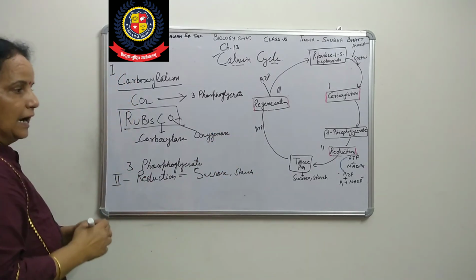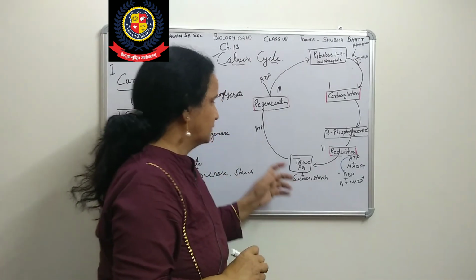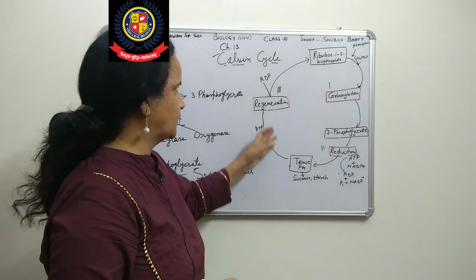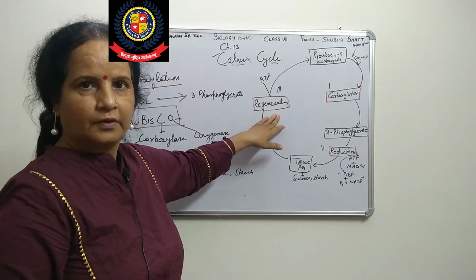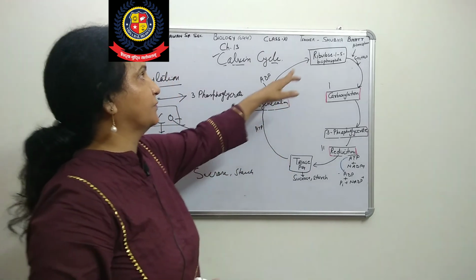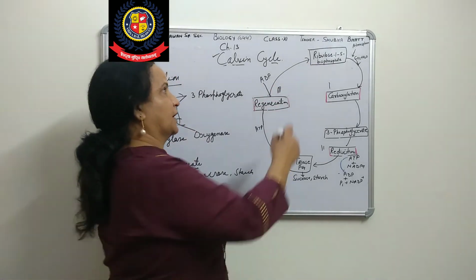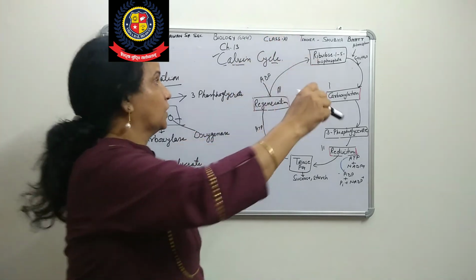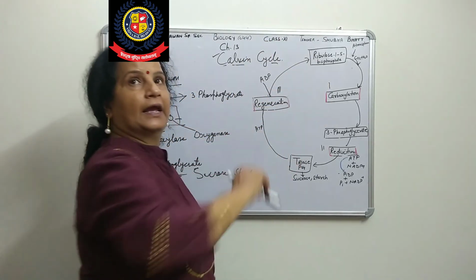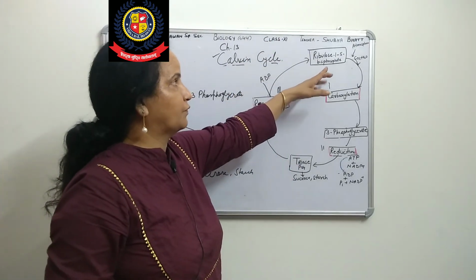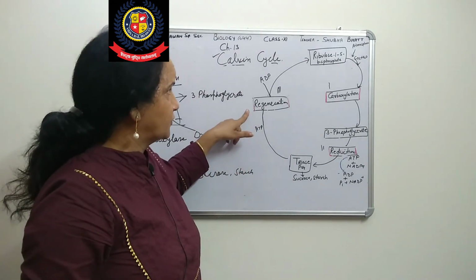After this comes the regeneration from triose phosphate. Ribulose 1,5-bisphosphate is regenerated, which is why the enzyme is so abundant.